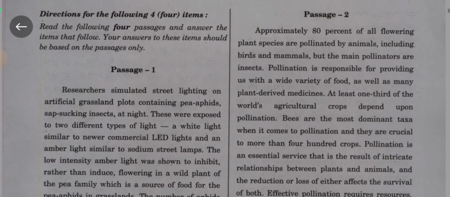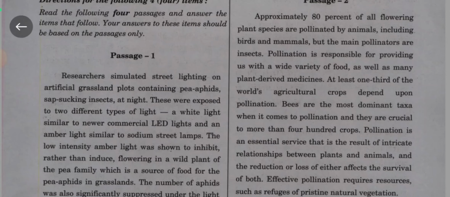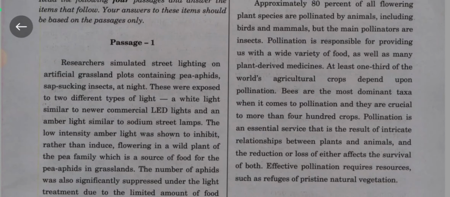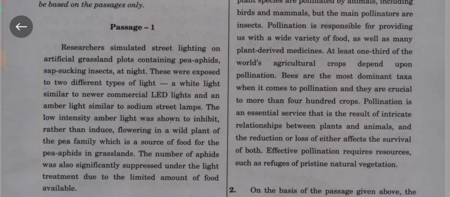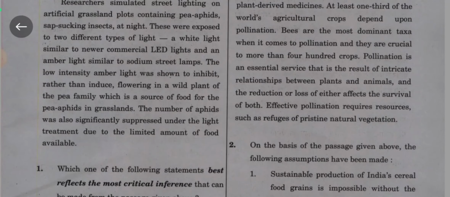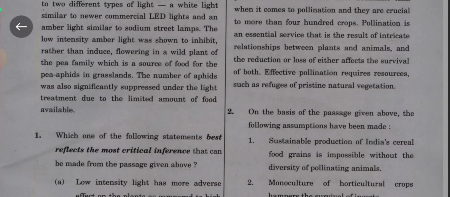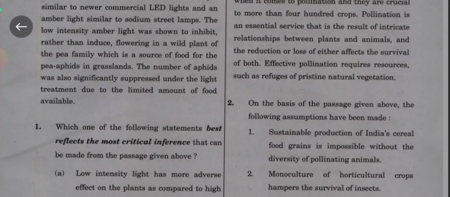Passage number 2. Approximately 80% of the flowering plant species are pollinated by animals, including birds and mammals, but the main pollinators are insects. Pollination is responsible for providing us with a wide variety of food, as well as many plant-derived medicines. At least one third of the world's agricultural crops are dependent upon pollination. Bees are the most dominant taxa when it comes to pollination, and they are crucial to more than 400 of the crops. Pollination is an essential service that is the result of the interaction and relationship between plants and animals, and the reduction or loss of their effects.